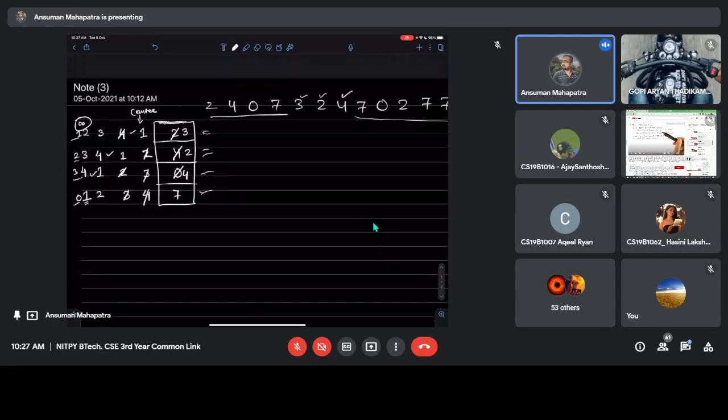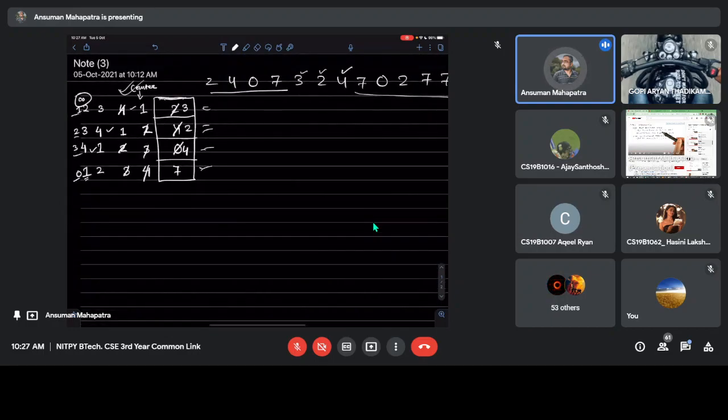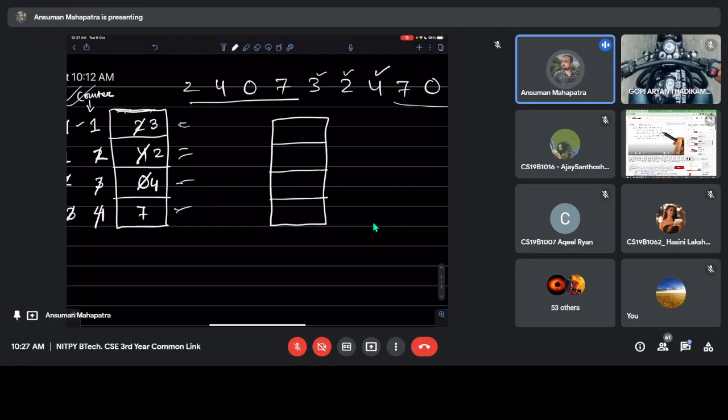So without doing this type of counter thing, we will take the same 4 frames, and we will give one bit, that is 0 or 1. So now the counter will have only one bit. It can say 0 or 1. So when 2 will come, it will make its bit as 1.